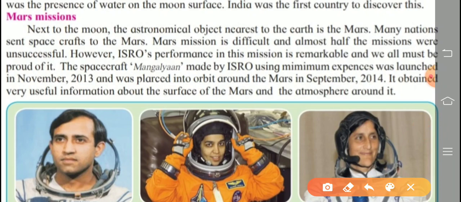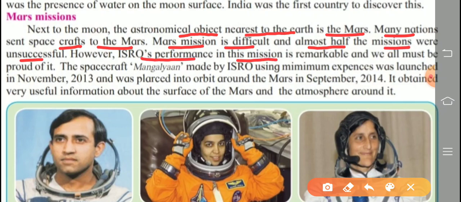Next, Mars mission. Next to the moon, the astronomical object nearest to the Earth is the Mars. So many nations send spacecrafts to the Mars. Mars mission is difficult and almost half the missions were unsuccessful. However, ISRO's performance in this mission is remarkable and we all must be proud of it.